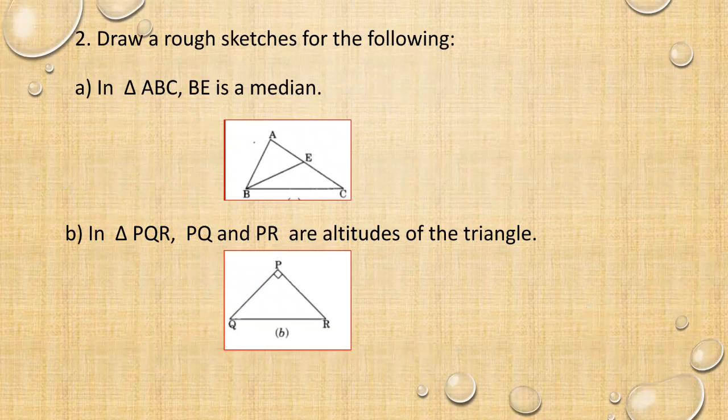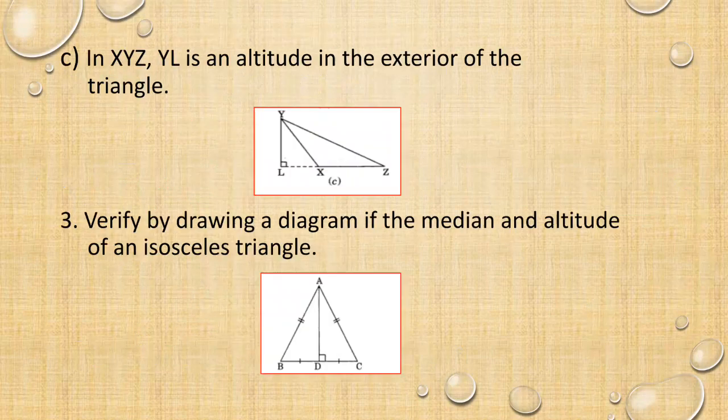BE is a median, interior. Next, in triangle PQR, PQ and PR are altitudes of the triangle. Altitude is a 90 degree perpendicular line segment we have drawn on the triangle. Third one, altitude exterior. So we have drawn a perpendicular line segment exterior, then joined the base XZ.